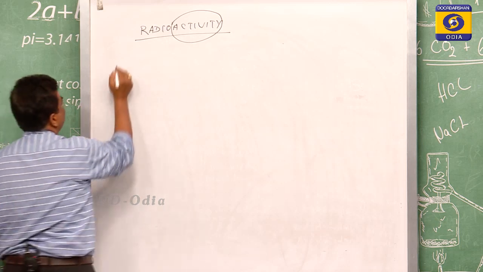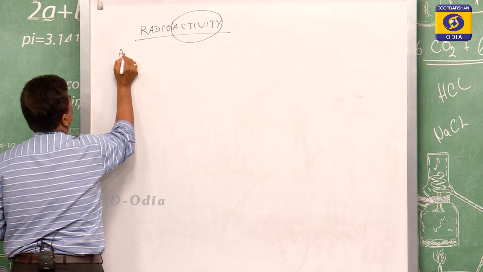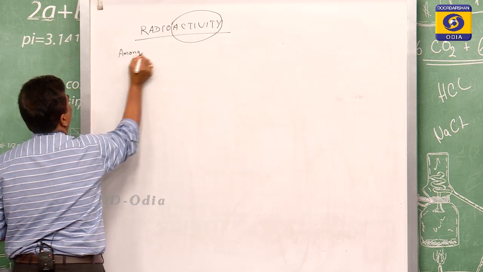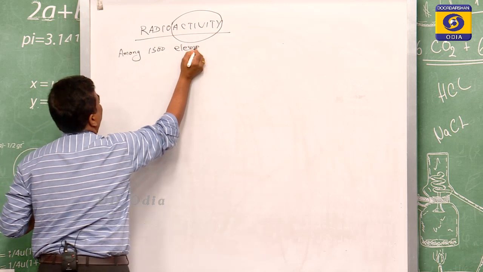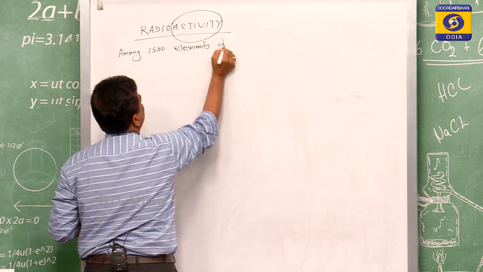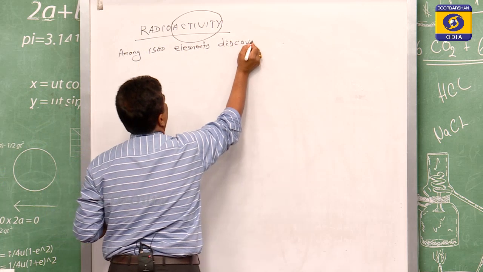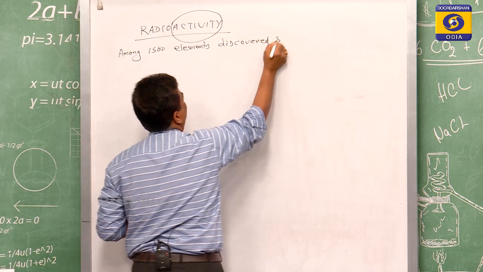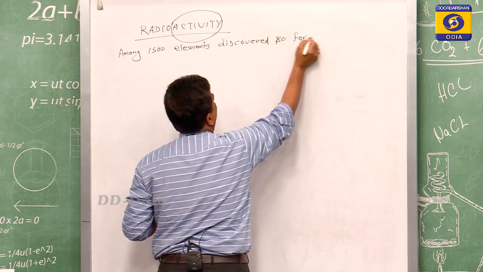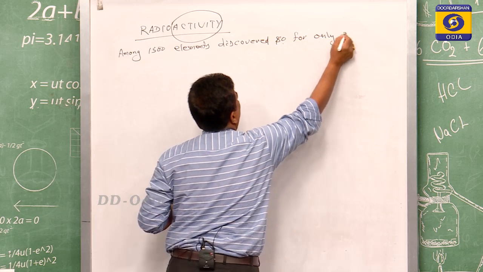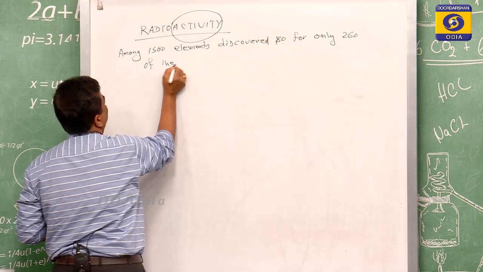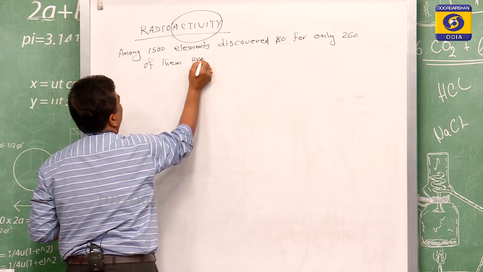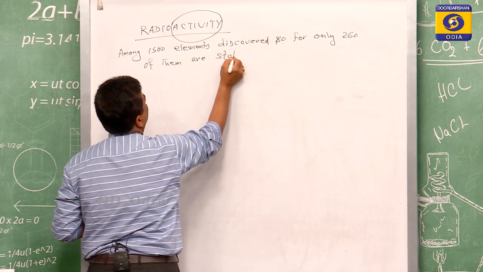Among 1500 elements discovered so far, only 260 of them are stable.